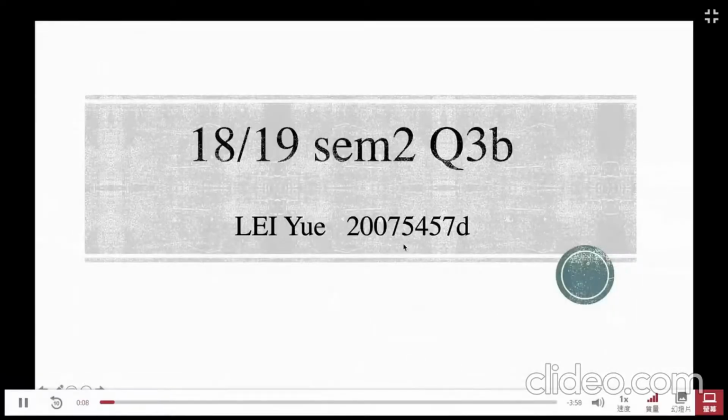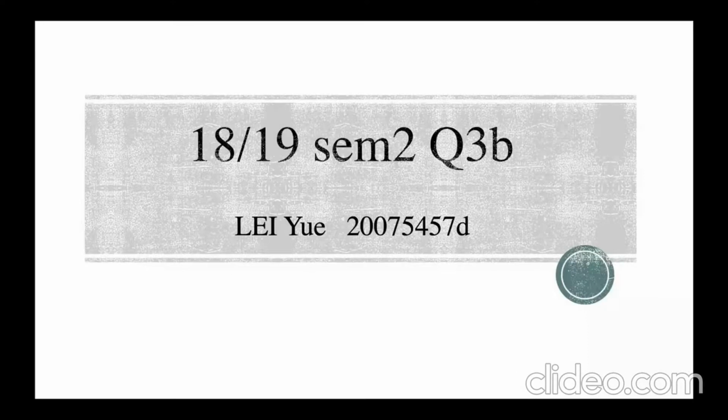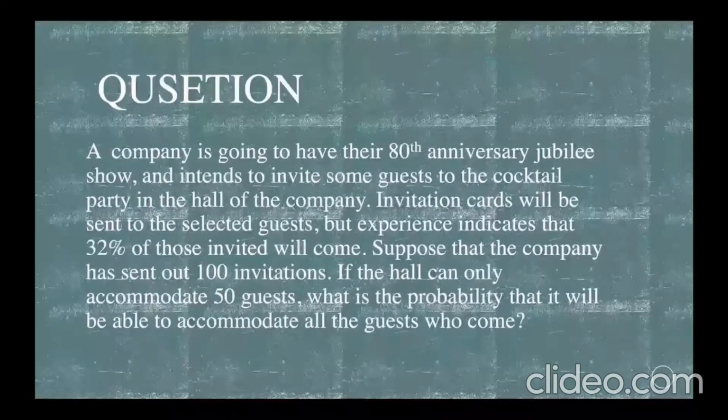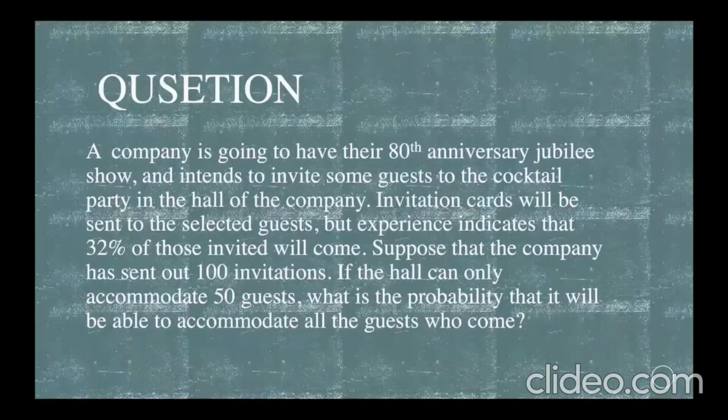Hello everyone, today I'm going to talk about the question Think 2 Q3B, and my name is Yu. Okay, let's start. The question is, the company is going to have an 80th anniversary celebration, and intends to invite guests to the birthday party in the Hall of the Academy. Invitation cards will be sent to the selected guests, but experience indicates that 32% of those invited will come. Suppose that the company has sent out 100 invitations. If the hall can only accommodate 50 guests, what is the probability that it will be able to accommodate all the guests?